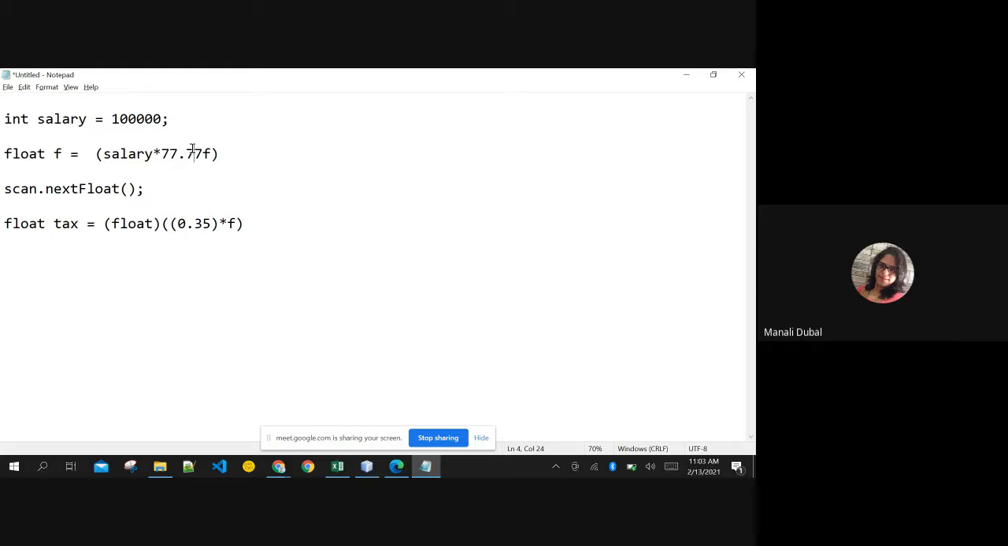If you don't want to typecast to float, put a small f at the end, because with two decimals the compiler cannot know whether it is double or float. That is the reason we are either converting or we are storing it inside some variable f. We are putting f at the end.